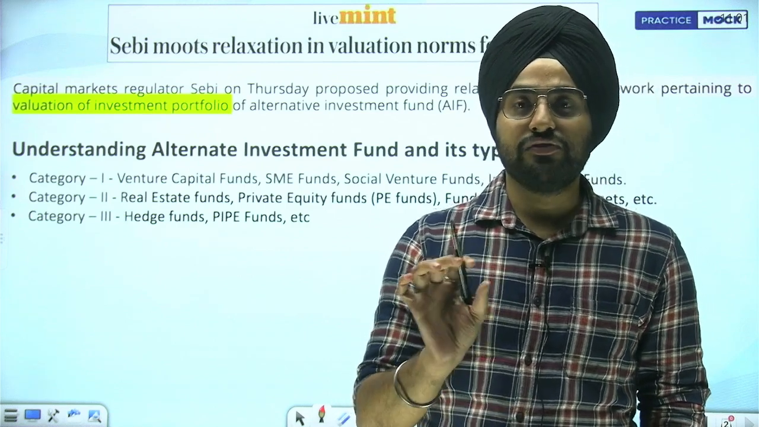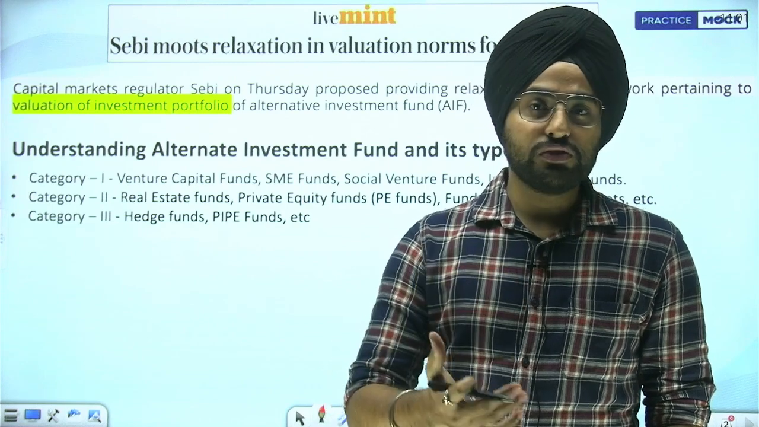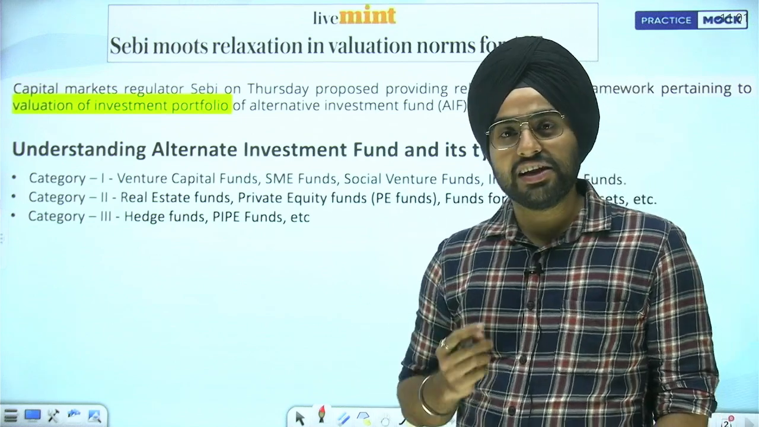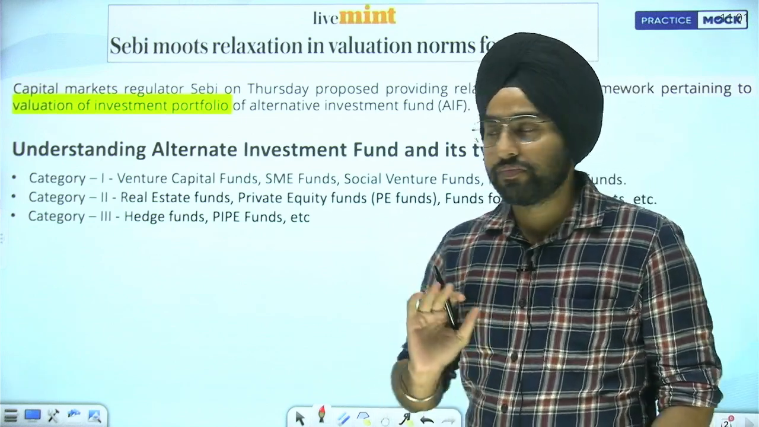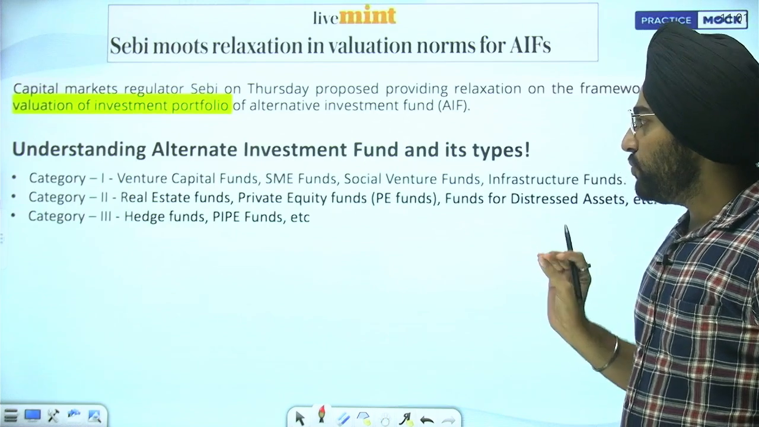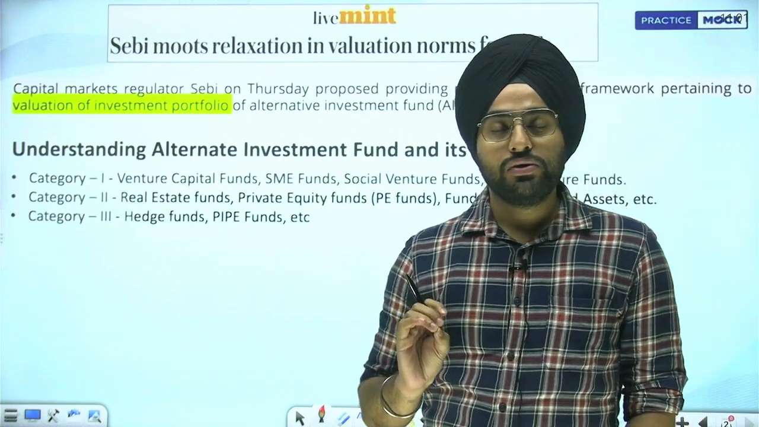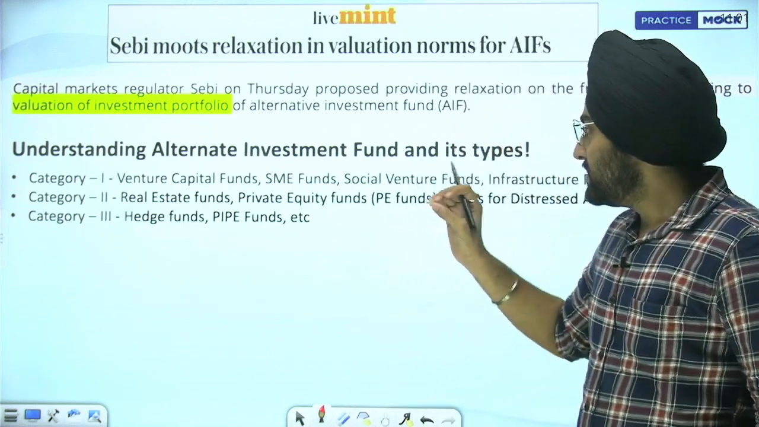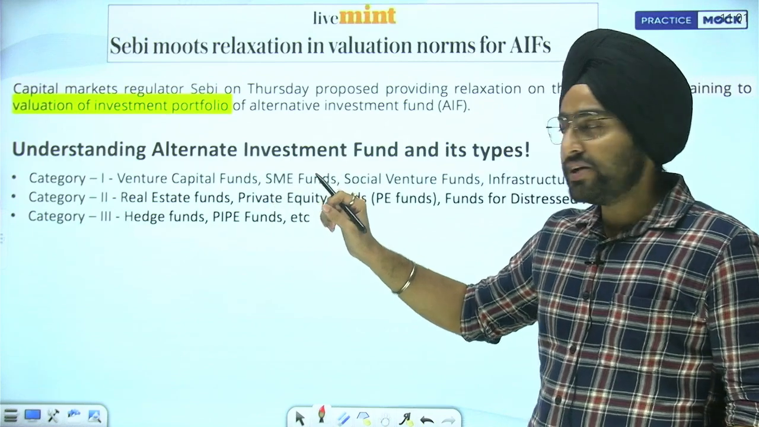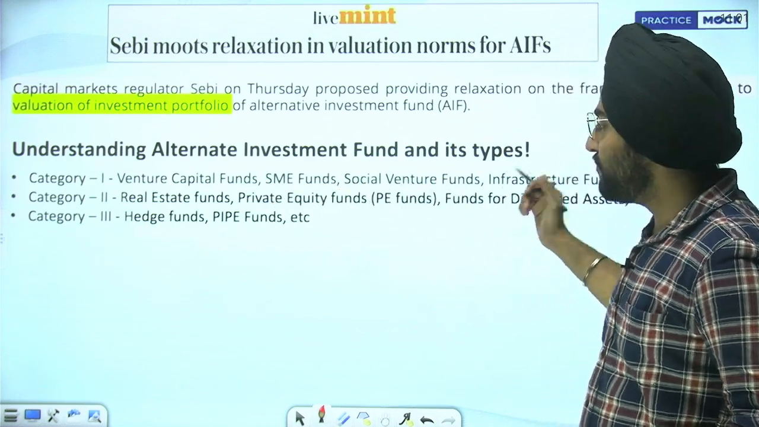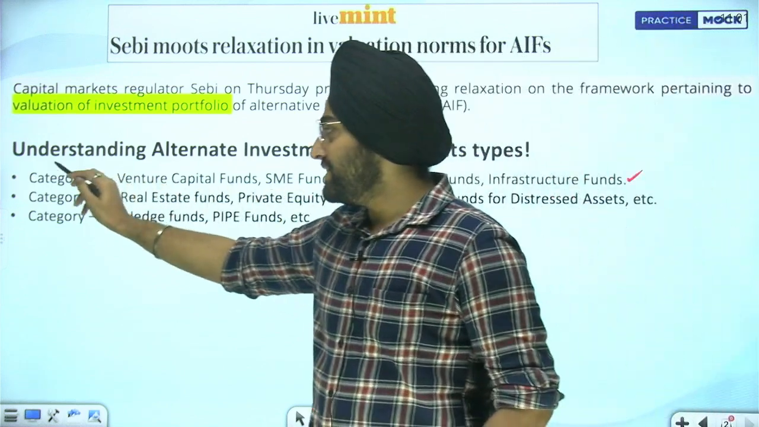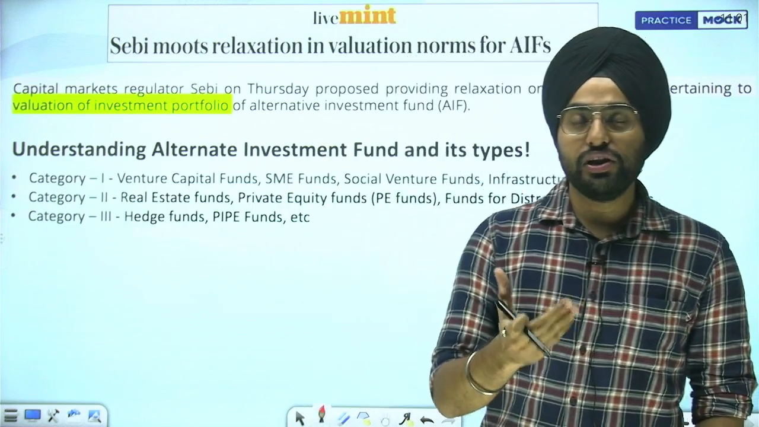This is AIF. Now, what are the categories of AIF that we will explain? There are three categories: category 1, category 2, category 3. Category 1 AIF covers venture capital, angel funds, small and medium enterprise funds, social venture funds, infra funds. Now before explaining these categories, I want to tell you a few things.